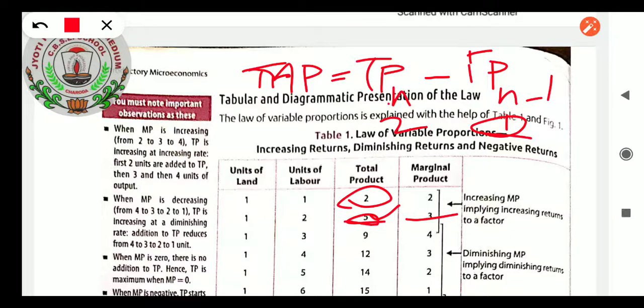So MP calculation I already taught to you in the last class. If you have seen my videos, I explained total product and average product also in the beginning of the chapter. Now I am proceeding with the relationship between TP and MP calculation and explaining returns to a factor. Increasing MP will come till the time your labor factor is completing full utilization of land. Up to there you will be getting the increasing MPs, and suddenly when your marginal productivity starts declining, it will give diminishing marginal product. Okay,